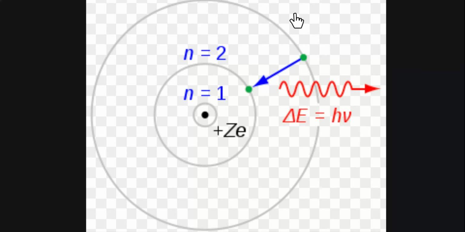Bohr said that the hydrogen atom is in the ground state, also called the first energy level, when its single electron is in the n equals 1 orbit. In the ground state, the atom does not radiate energy. When energy is added from an outside source, the electron moves to a higher energy orbit, such as n equals 2, as shown in the diagram.